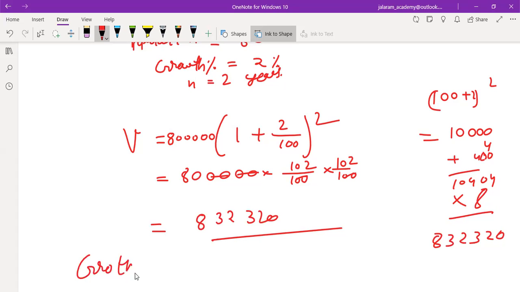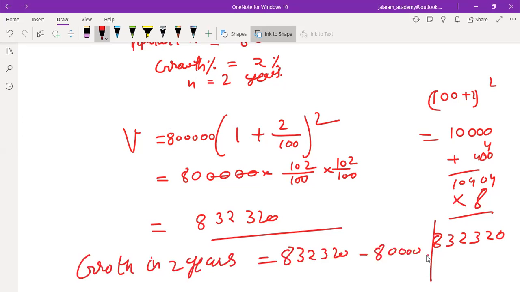So what is the growth of population in 2 years? It will be obtained by their difference: 8,32,320 minus 8 lakh. So the growth in the population is 32,320, meaning population increases by 32,320. Okay, so we will now solve the assignment related to it and we'll discuss it in the next session. But first I am presenting it for you to look at.